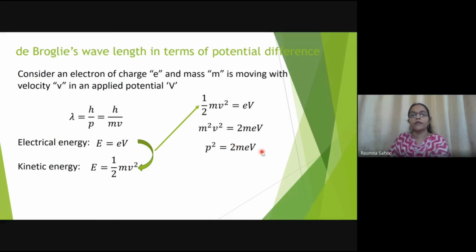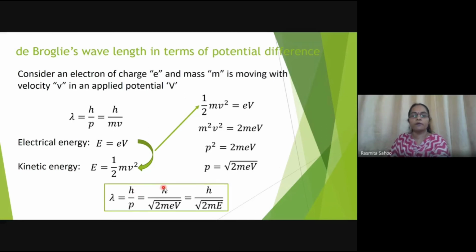Now what are we interested in? We are interested in the de Broglie wavelength, and the de Broglie wavelength is nothing but lambda is equal to h by p. So if I substitute the value of p from here back into this equation, I can get the equation of lambda in terms of the applied potential. So from here p is equal to square root of 2meV. Just put this back into the general formula.